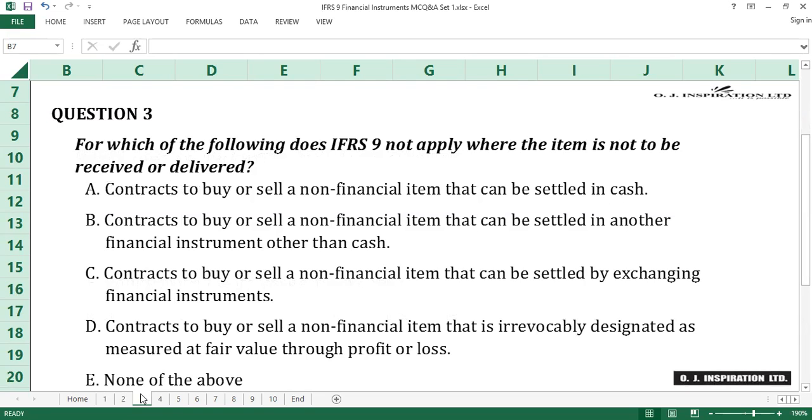Even when the contract is entered into for the purpose of receipt or delivery of a non-financial asset in accordance with the entity's expected purchase, sale, or usage requirements, IFRS 9 now applies to the contract if it is irrevocably designated to measure at fair value through profit or loss. E is the answer to question number 3.